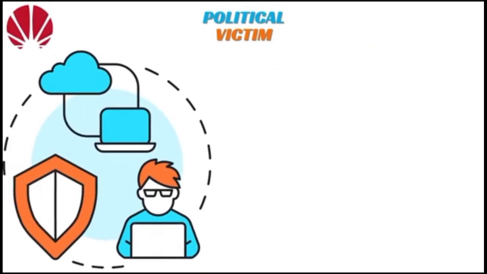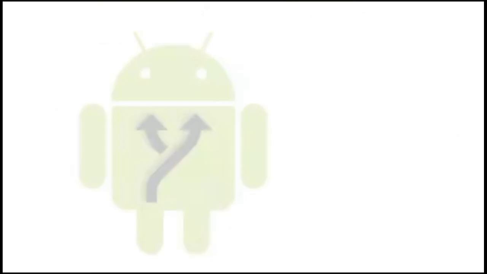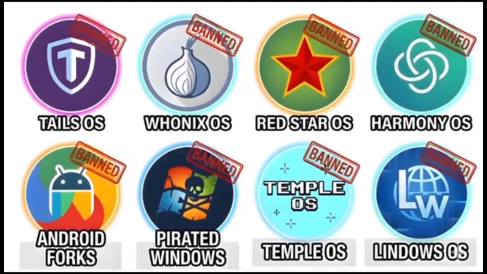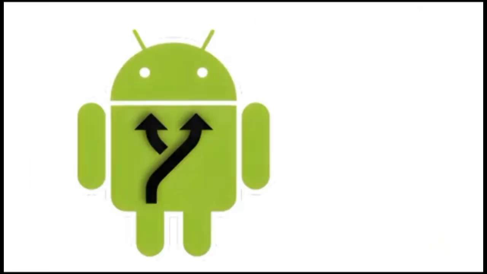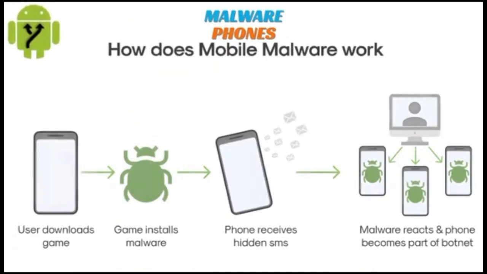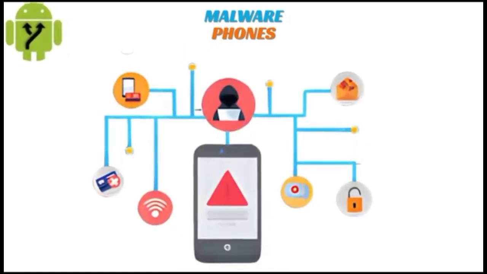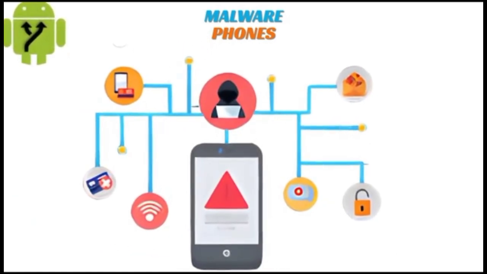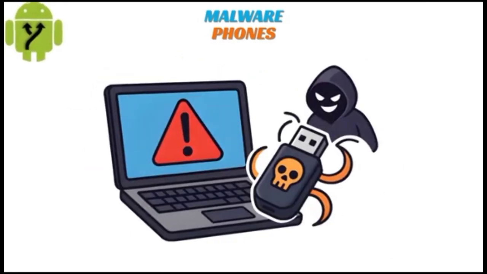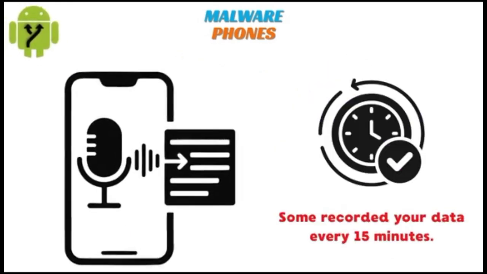But sometimes the threat isn't the OS, it's what criminals hide inside. Android forks. Here's every banned operating system explained. Android forks malware phones because Android is open source. Anyone can modify it. That's how we got Android forks. Some good, some loaded with spyware. Cheap phones worldwide were discovered running modified OS types with crypto miners, keyloggers, and ads buried in the system. Some recorded your data every 15 minutes.